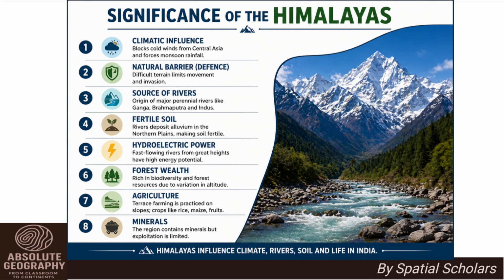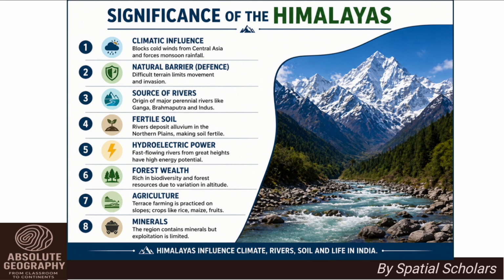Rivers like Ganga and Brahmaputra originate here and are fed by glaciers and snow, which is why they flow throughout the year. As these rivers flow down from the mountains, they carry fine silt along with them. This silt gets deposited in the northern plains, making the soil extremely fertile and suitable for agriculture. Then, since these rivers descend from great height, they also have a lot of energy. This makes them ideal for generating hydroelectric power, giving the region huge energy potential.